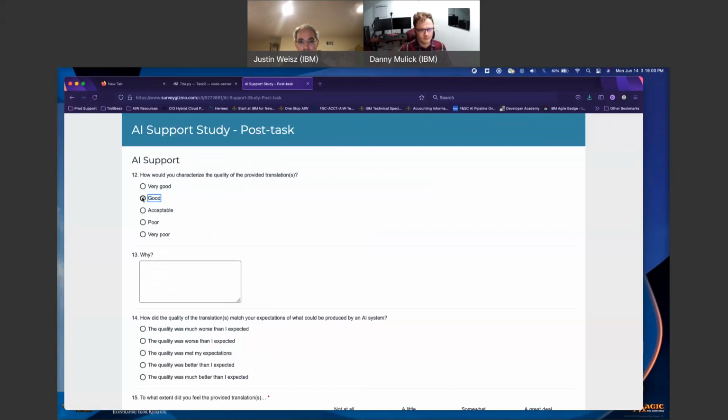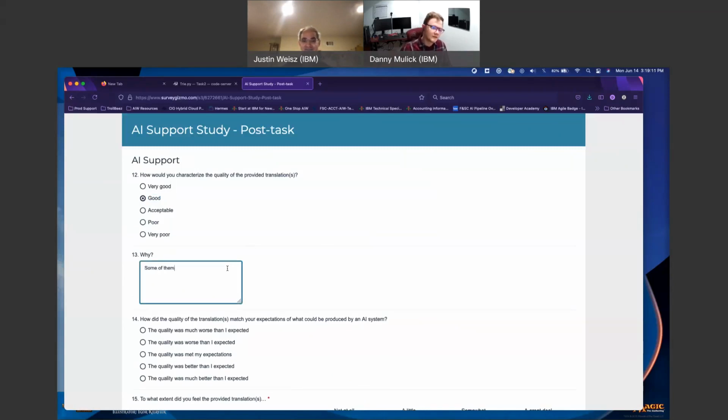Quality, I would say good. Definitely not poor, very poor. If I had to choose between acceptable, good, and very good, I found them good. Some of them had different naming conventions. Oh, I probably should write this. Some had different naming conventions of methods for the class. And I liked some of the generations more than others, purely for aesthetic reasons.